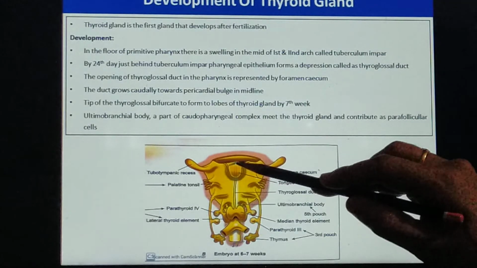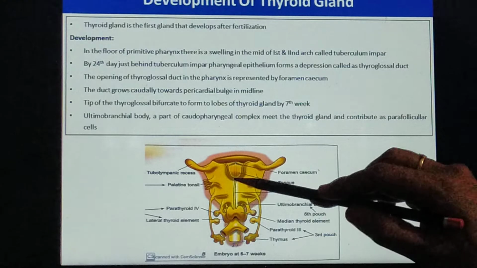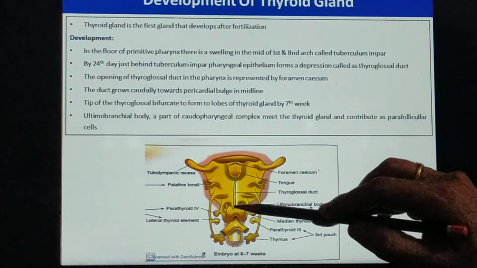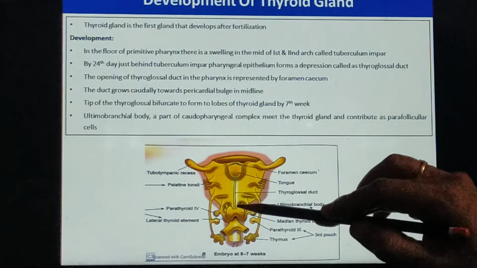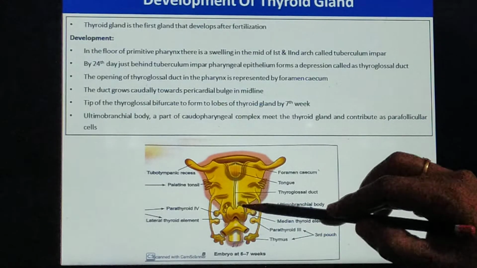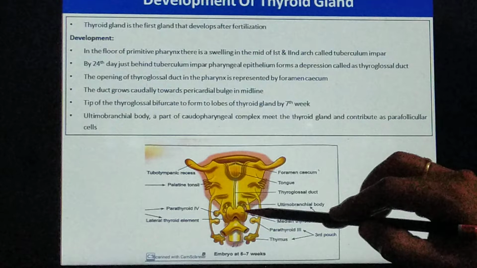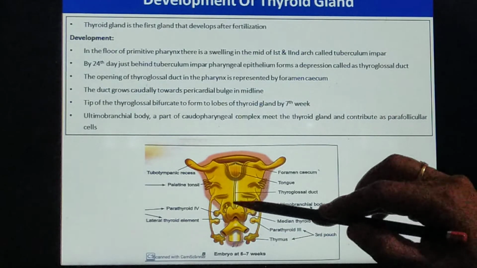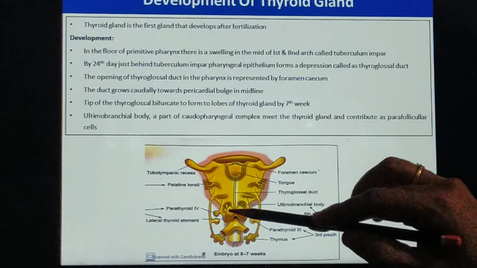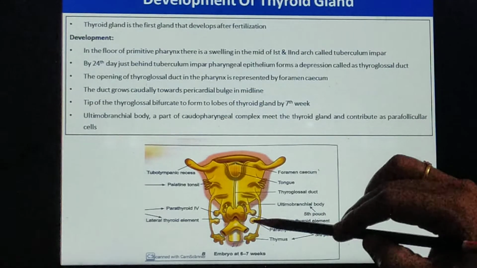The duct from the foramen cecum grows down caudally. And see here, it bifurcates, and this bifurcated part develops into a circular shaped lobe. This happens by the 7th week of intrauterine life.